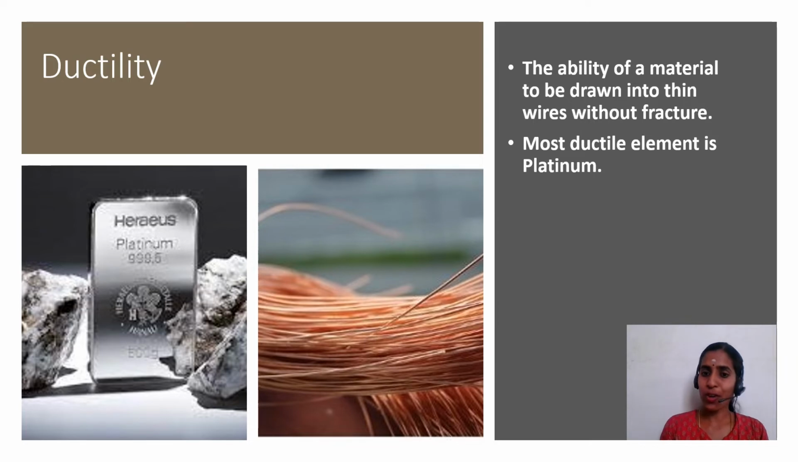Next property of metals is ductility. The ability of material to be drawn into thin wires is called ductility. Most of the metals are ductile in nature. The most ductile element is platinum. There are some exceptions in this case too. Zinc is non-malleable and non-ductile.